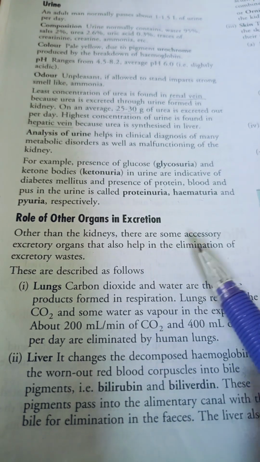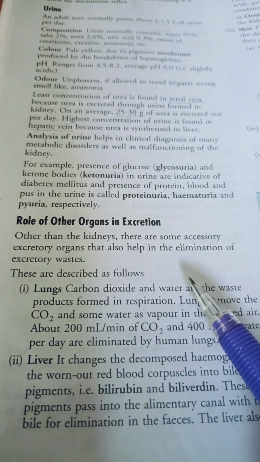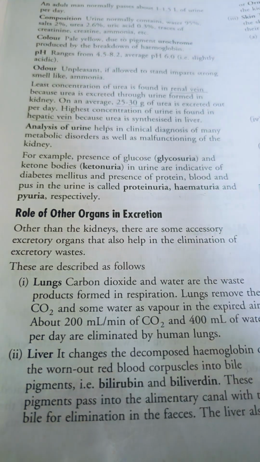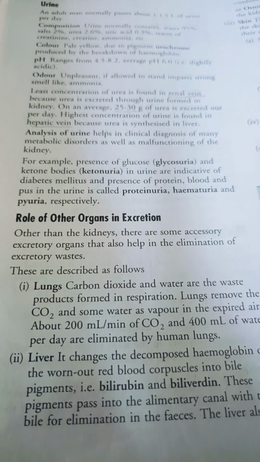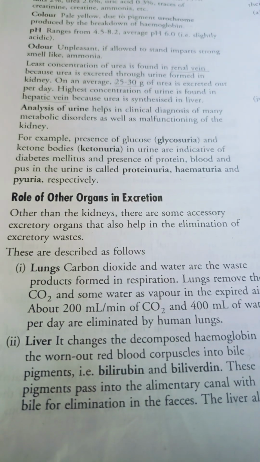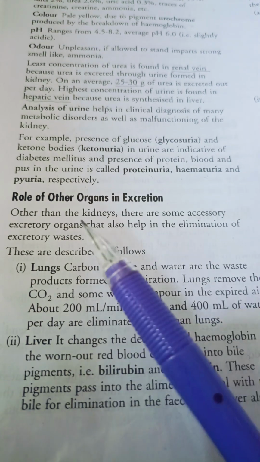Role of other organs in excretion. What is the first organ for excretion? Kidney. What are the other organs of excretion? Lungs, liver, skin, intestine, salivary glands.